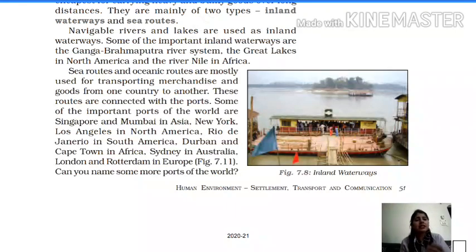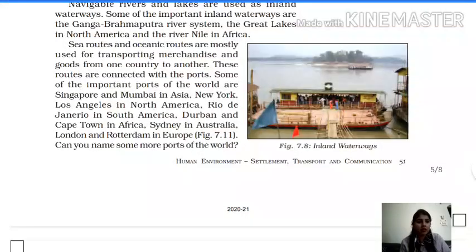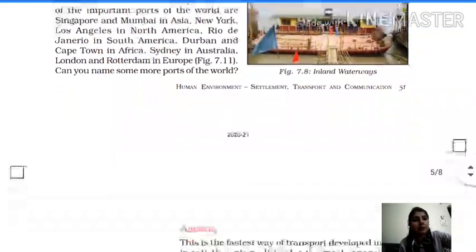Fine. So sea routes are the oceanic routes, the routes made across the oceans, specially related to trade, that is known as the sea routes. So you can see these routes are connected with the ports. What are ports? Where the ships stand, right? They are connected with the ports. Some of the important ports of the world are Singapore and Mumbai in Asia, New York and Los Angeles in North America, Rio de Janeiro in South America, Durban and Cape Town in Africa, Sydney in Australia, London and Rotterdam in Europe. So these are some important port towns.